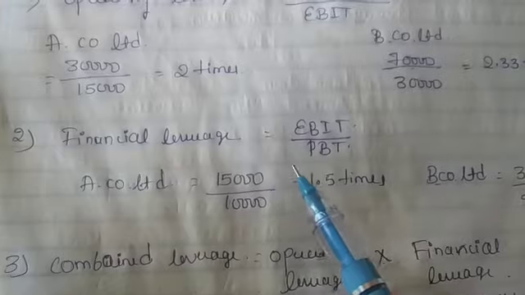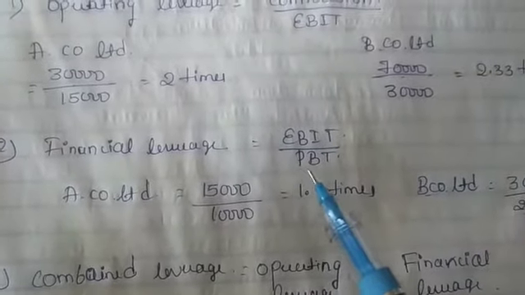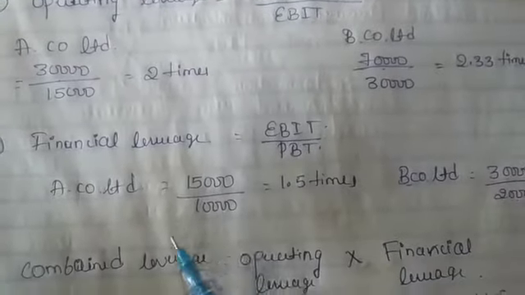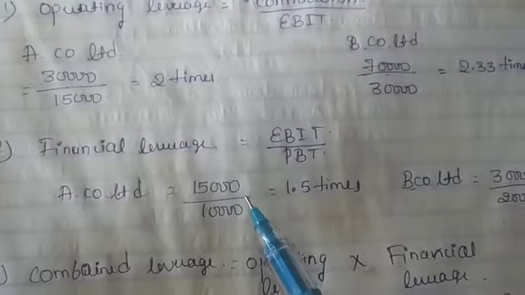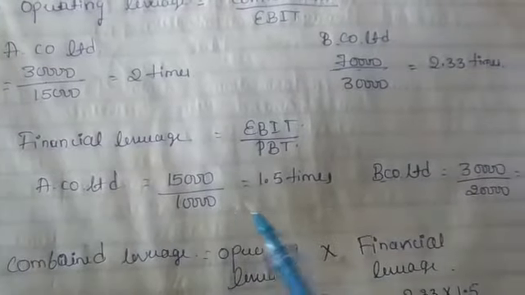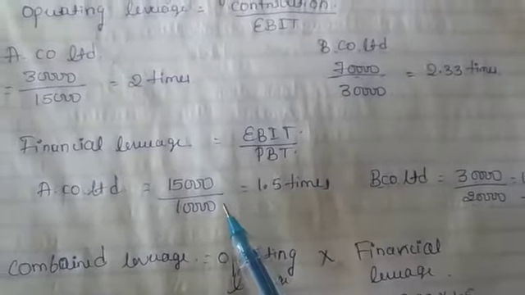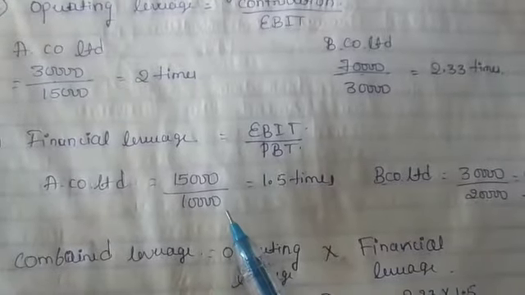Then financial leverage also is there, EBIT divided by PBT. It is the formula for financial leverage, for A Company Limited and B Company Limited. You have to substitute the amounts.